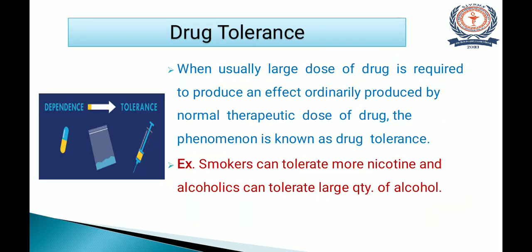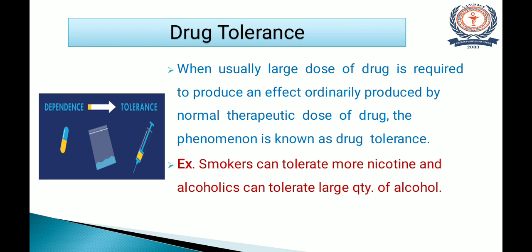Then drug tolerance. When a large dose of a drug is required to produce an effect ordinarily produced by the normal therapeutic dose, the phenomenon is known as drug tolerance. Very simple. Normally, if 250 mg of paracetamol is required to produce an effect, but the person has drug tolerance, then upon repeated administration of the same drug, a larger dose will be required to produce the same effect.